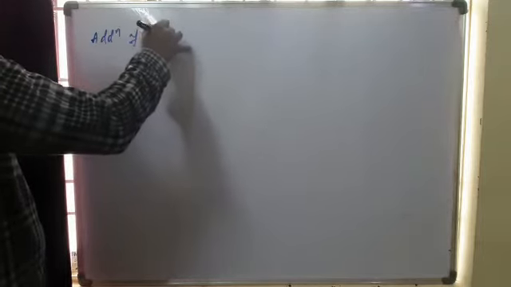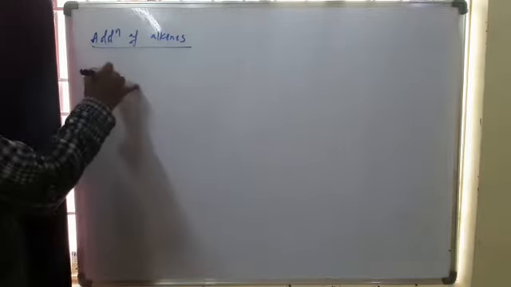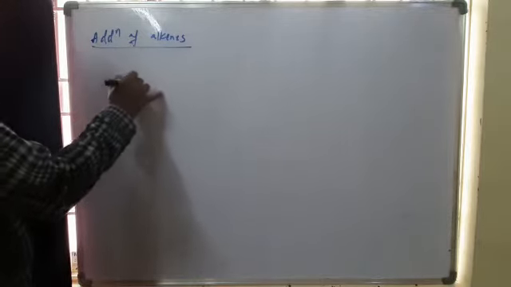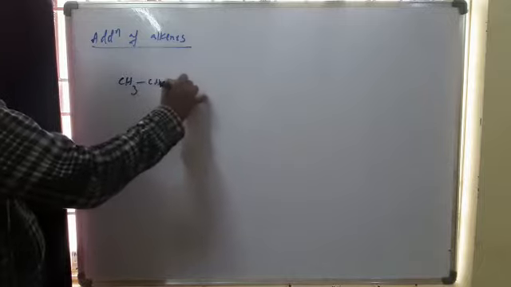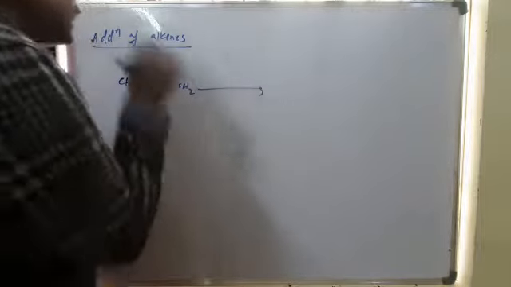Next, addition reactions of alkenes. Addition reactions of alkenes, if you see, generally these follow Markovnikov rule. So take alkenes.